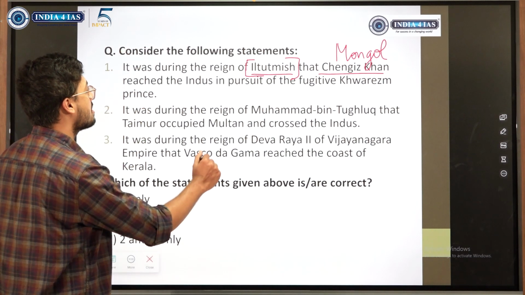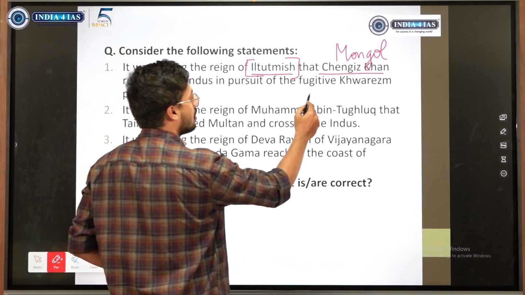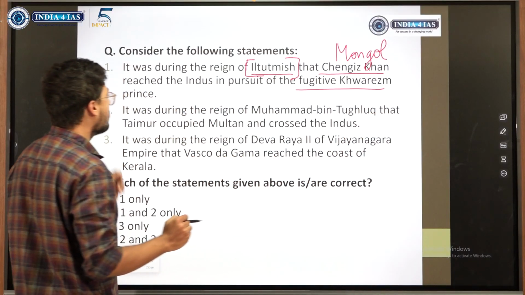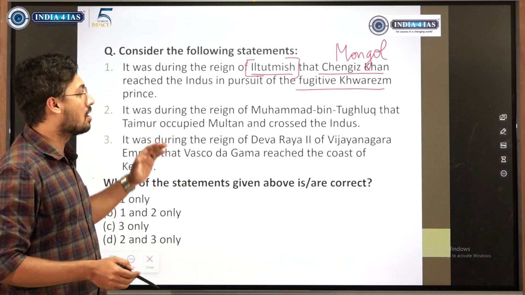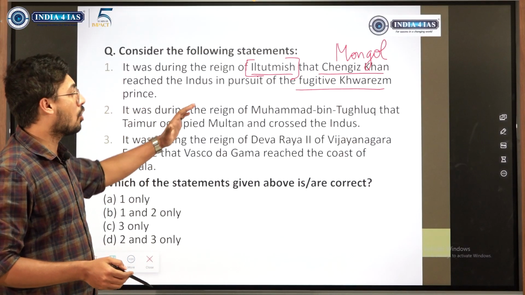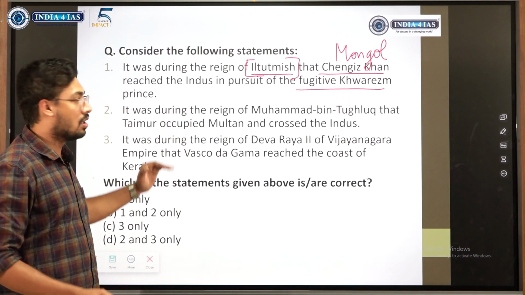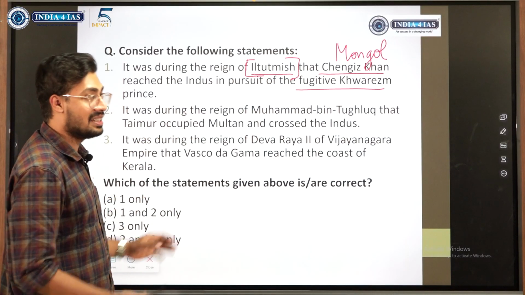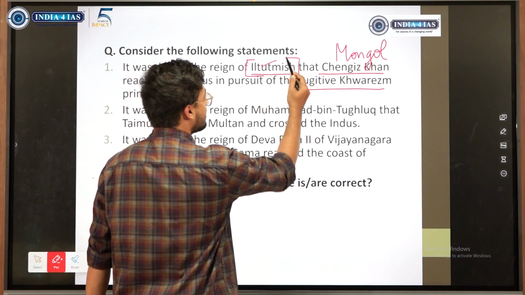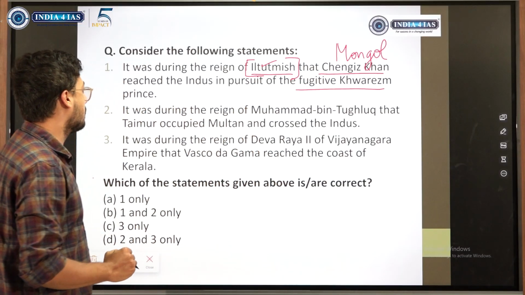But Iltutmish did not support the fugitive Khwarazm prince, and that is what saved India from Mongol invasion. So the Mongols came close to India but did not enter deep, because of the non-support given by Iltutmish, and this has been praised because Genghis Khan was very, very strong at that point of time.